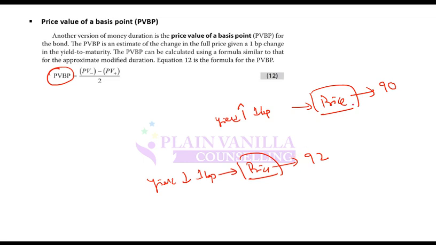If yield decreases, price goes up. If yield increases, price goes down. So what is the price value of a basis point? It can be the average of these two: 92 minus 90, divided by 2. This will be your price value of a basis point.